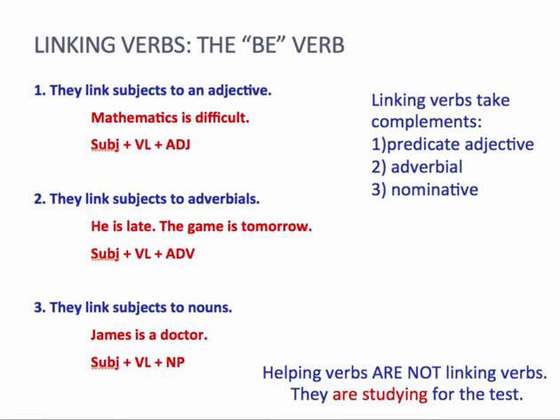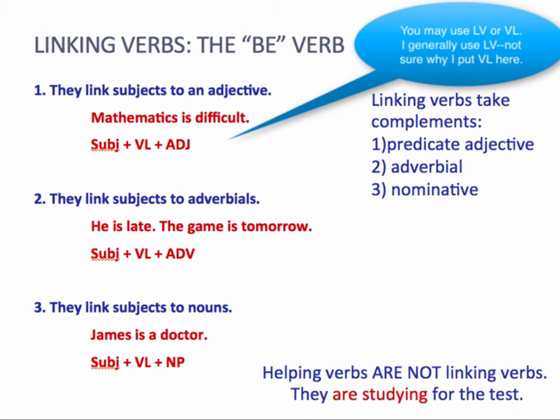So let's look first more deeply at linking verbs with the be verb. The linking verbs am, is, are, was, were link the subject. These all take complements. In number 1, the complement is an adjective. Here we have the subject mathematics, the linking verb is, and the adjective difficult. That is called a predicate adjective. So S plus LV plus adjective, or PA.